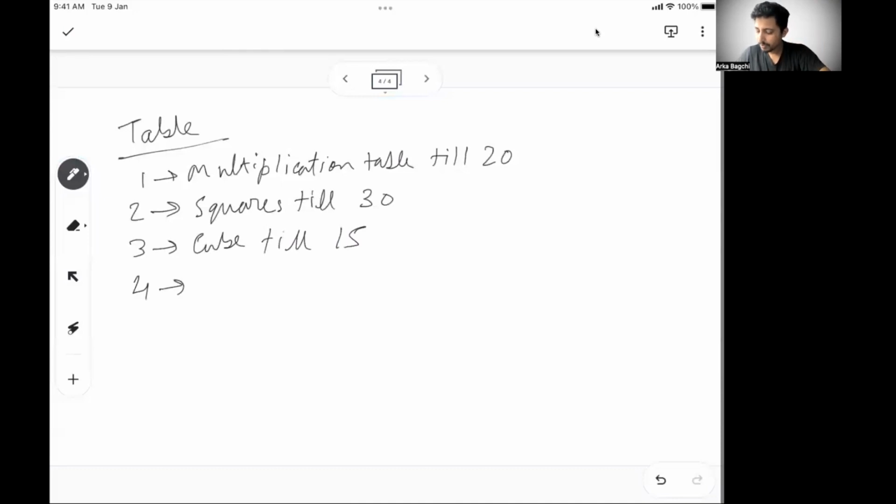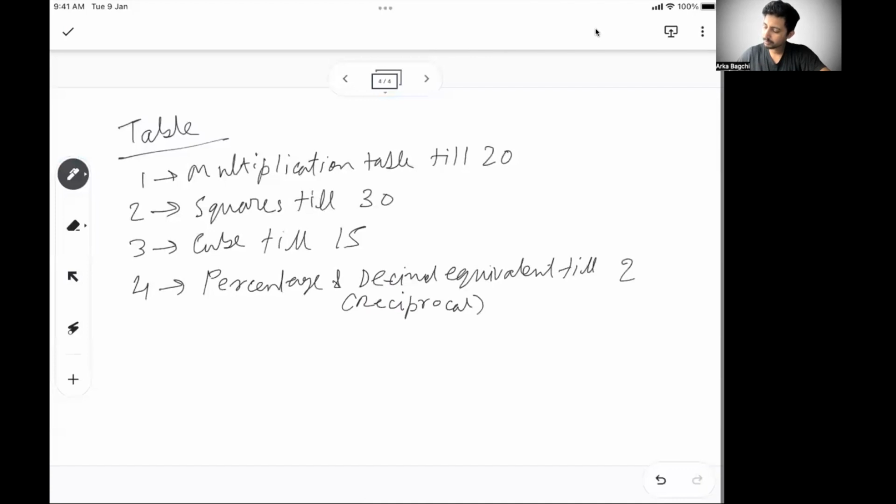Then, the percentage and decimal equivalent, or you can say reciprocal equivalent, till 20. What I mean by this is: what is 1 by 1, how much is 1 by 2, what is 1 by 3, what is the percentage and reciprocal equivalent. That you need to remember till 20.